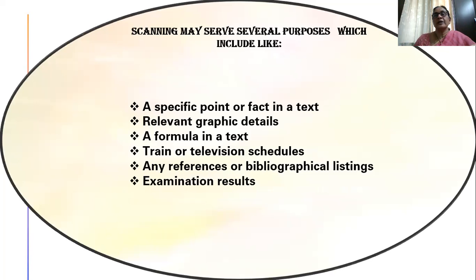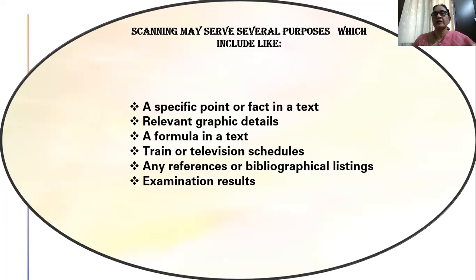Scanning may serve several purposes. So what are the purposes of scanning? As we already know, finding a specific piece of information or fact in a particular text. While scanning, you can get a specific point or fact in the text you are looking for. Also, if I want to check a relevant graph, there may be a number of graphs, so you scan to find the relevant one.